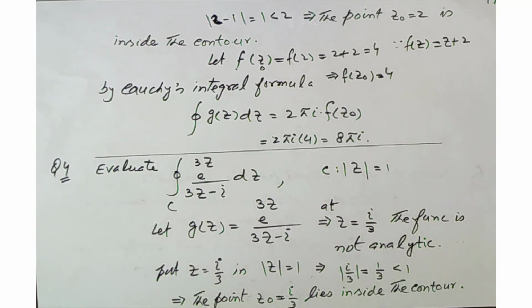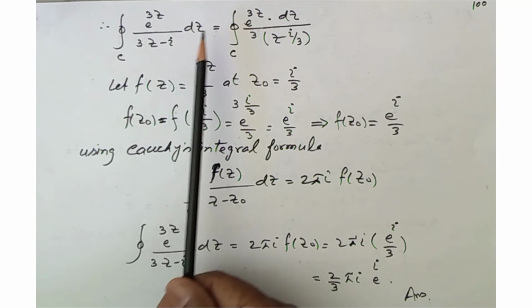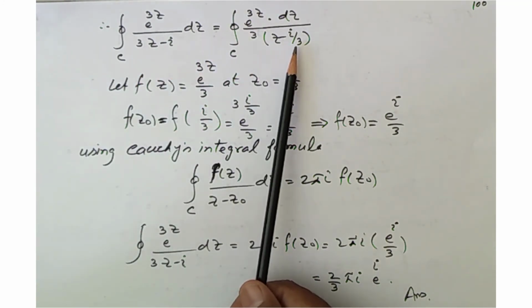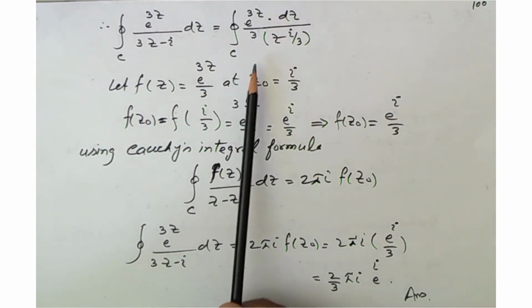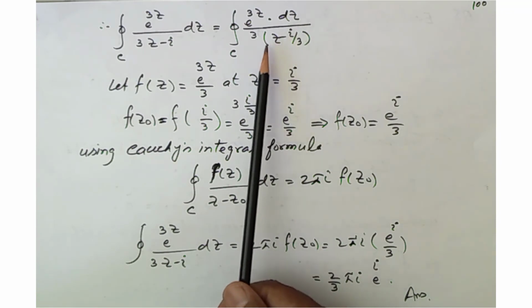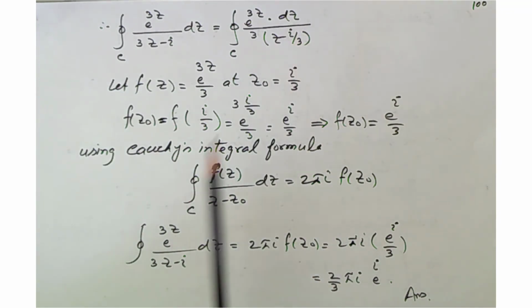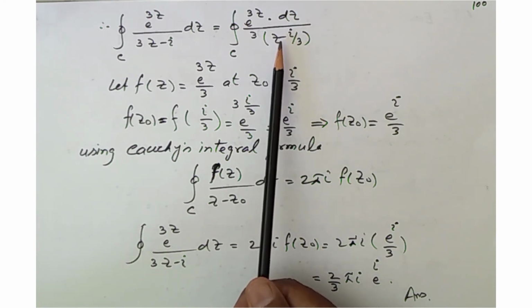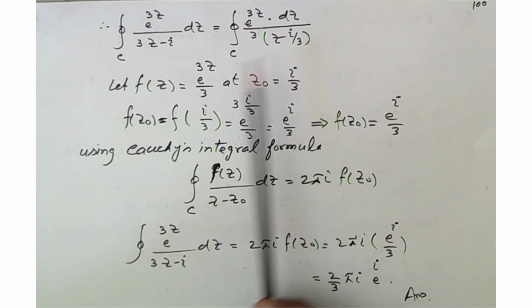The point z naught, iota by 3, lies inside the contour. We can write this integral as e^(3z) over 3 into (z minus iota by 3) dz, taking 3 as common. Now we consider f(z) equal to e^(3z) over 3, because we eliminate the term (z minus iota by 3) from g(z): when we put z equal to iota by 3 it becomes 0 and the total becomes infinity. So we eliminate this term from our discussion.